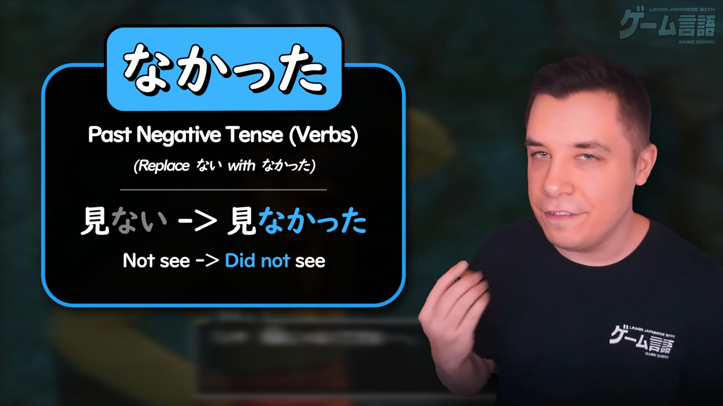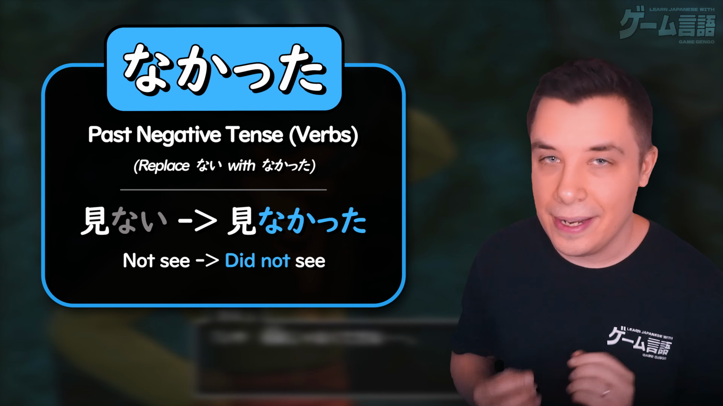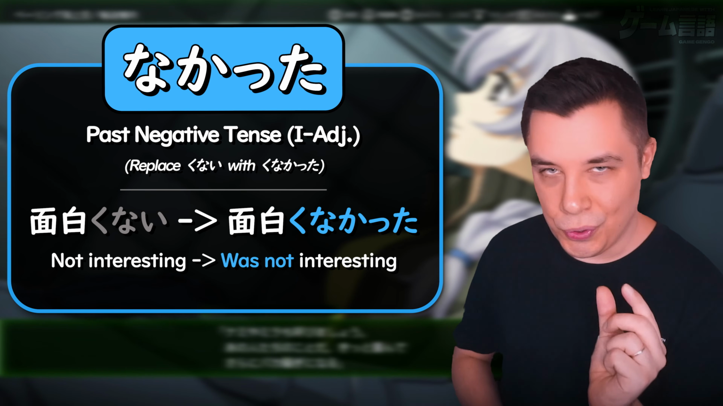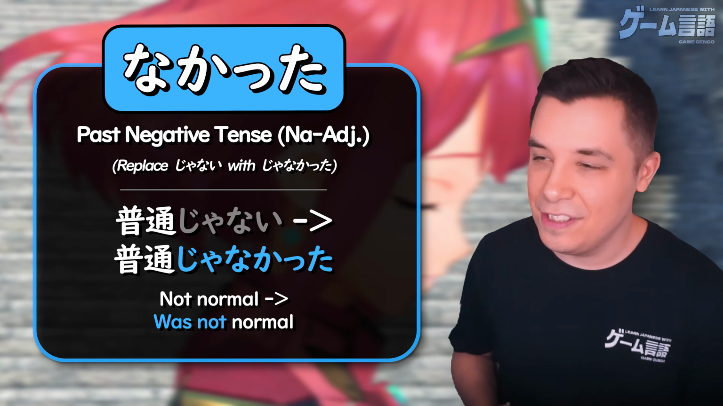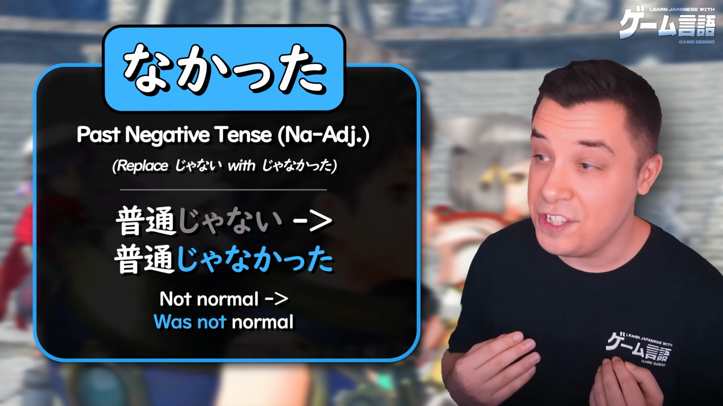For the past negative for verbs, nai turns into nakatta. I adjectives, kunai turns into kunakatta. And nouns and na adjectives, janai turns into janakatta.